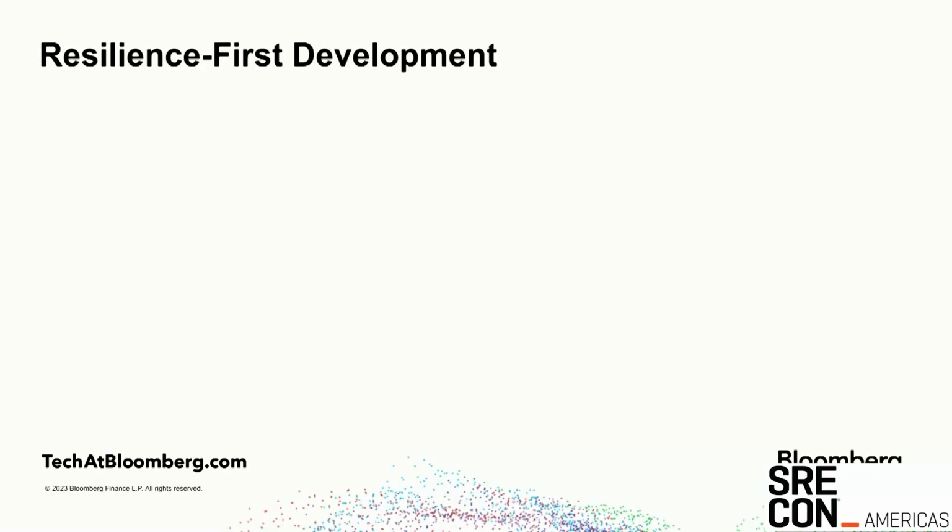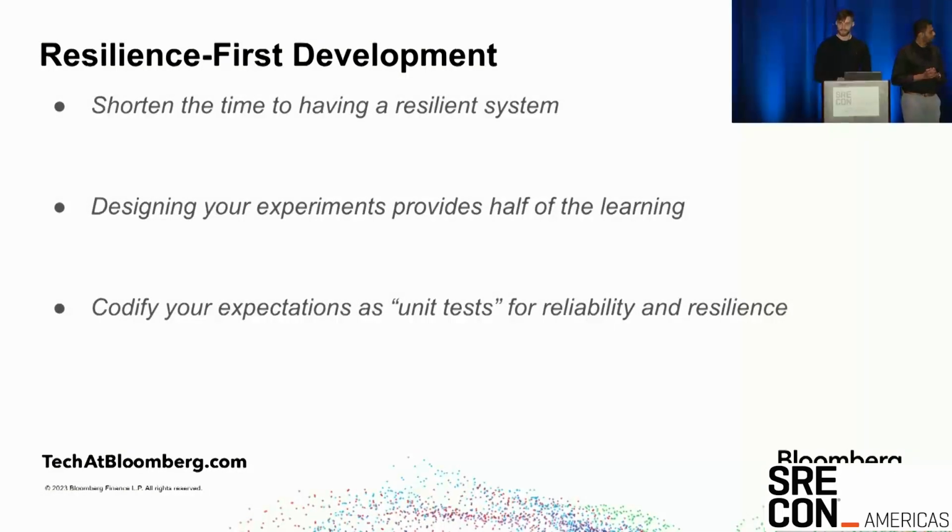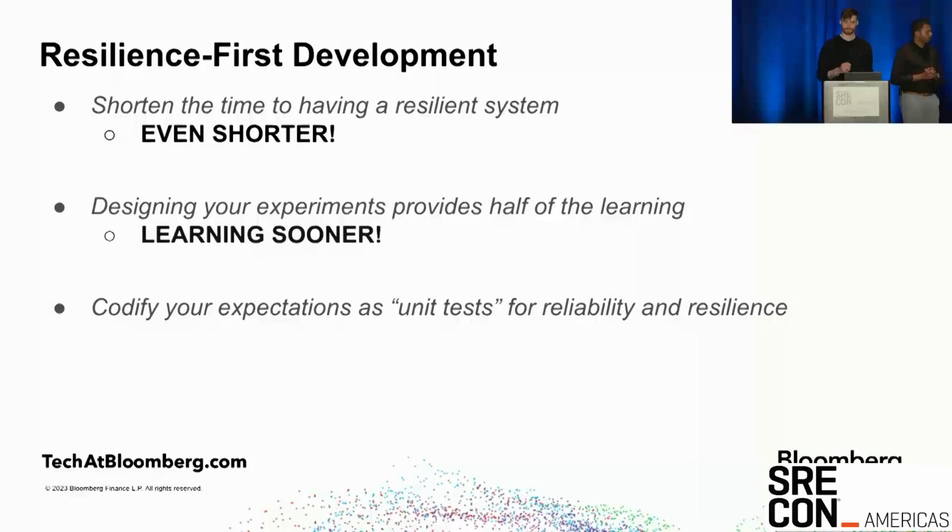And that's where we get resilience-first development. It may be chaos-driven, but it's resilience-first. And the real value we're going to get out of this looks very similar to all the lessons we've already been learning from chaos engineering, just a little more. We're going to have an even shorter time to having a resilient system. We're going to learn more about our system and learn sooner. And we're going to be able to apply that learning sooner in the development process.